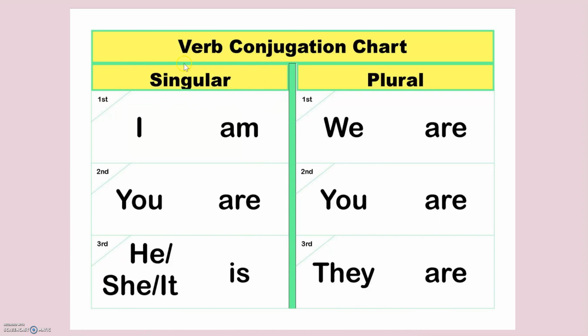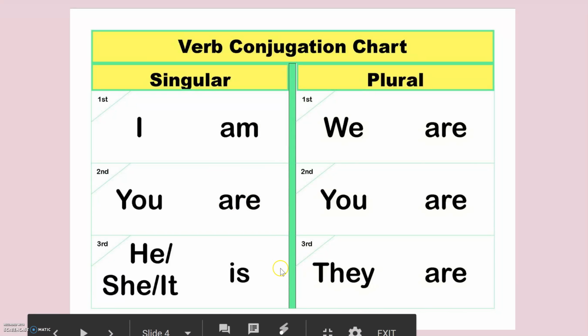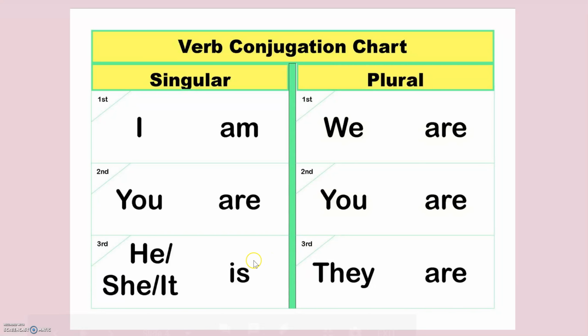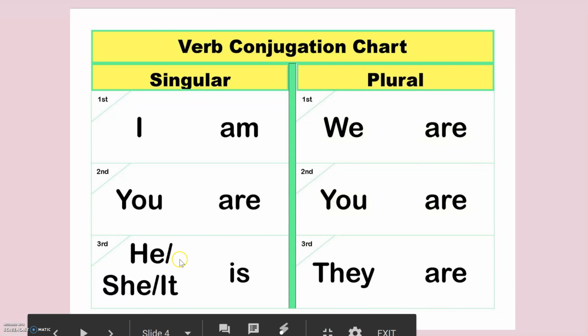On the left side, it says singular because this is when we're talking about one person or one thing. So when I want to talk about myself, I say I am. So this is the form of to be. Now, when we want to talk about someone else, we'll say you are. So it switches from am to are. So you see there are different forms, am, are, and is. And we use is when we say he, she, or it.